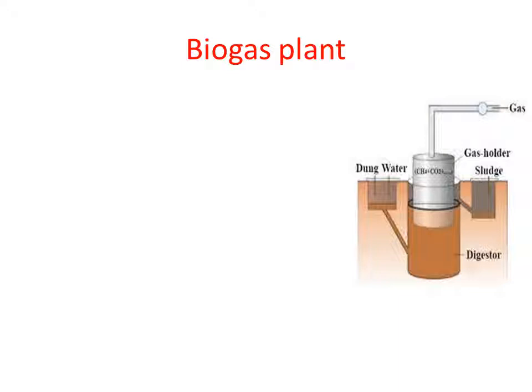In the place where cow dung is available in large amount, a biogas plant can be constructed, because without cow dung the biogas can't be produced. That place should have availability of cow dung, right?